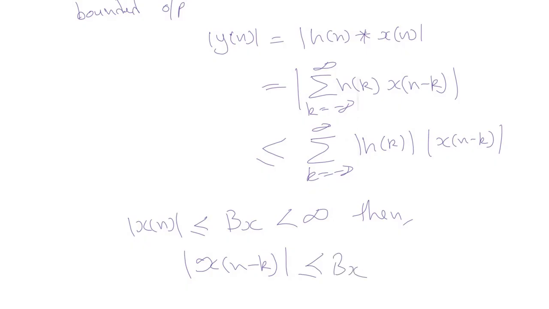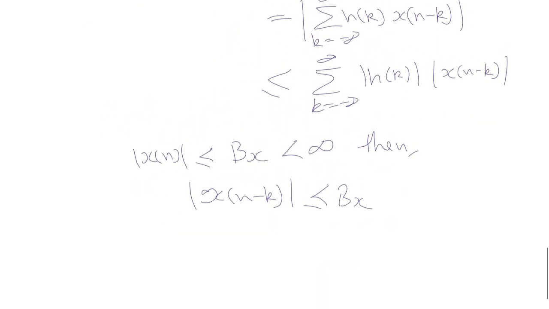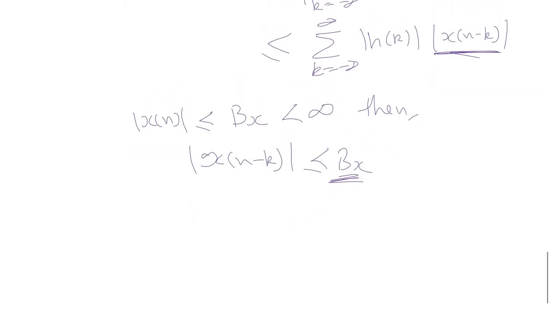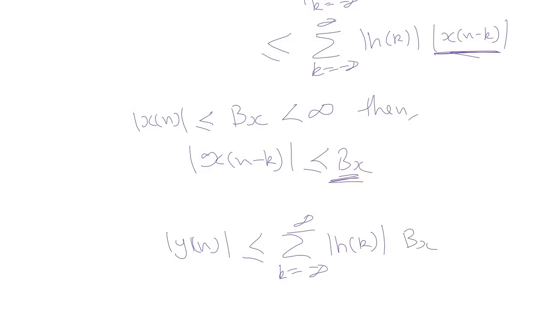So we assume the input x of n minus k to be bounded by b of x. So we can say that modulus of y of n would be less than or equal to the modulus of the summation, k ranging from minus infinity to infinity, modulus of h of k into b of x.